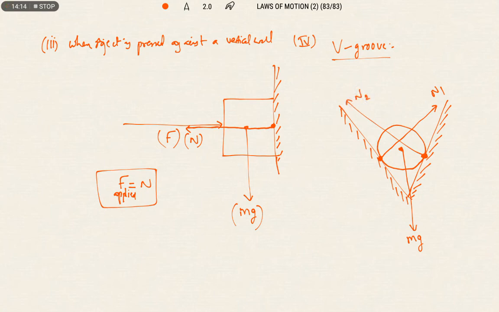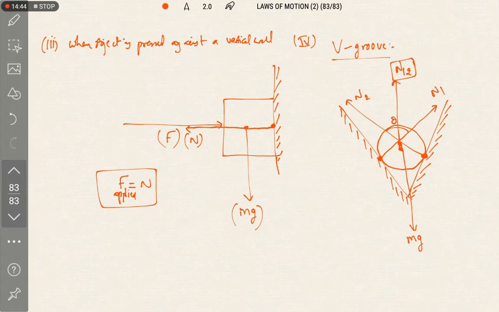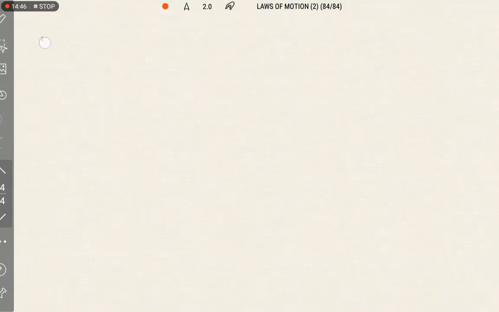Two surfaces are there, so 2 points come in contact with the body, which is why we get two normal forces, N1 and N2. The resultant of N1 and N2 balances the weight. If we know the angle theta, we can find N1 and N2, which will balance the weight of the object.